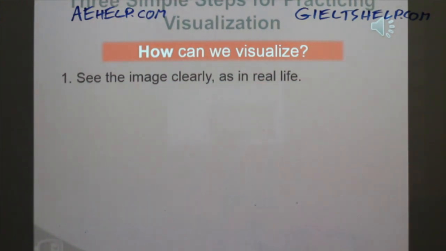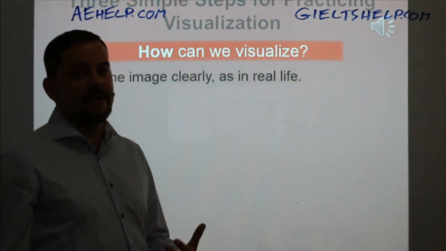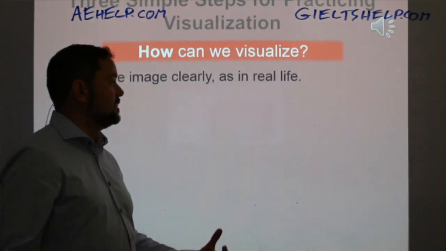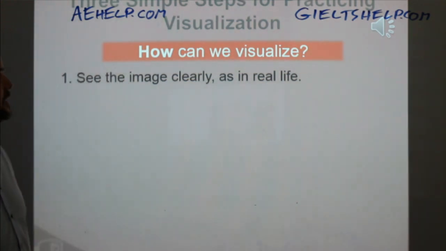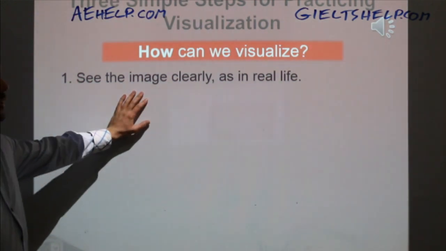I'm going to give you a very simple method of visualizing effectively when you're studying for IELTS, when you're learning about volcanoes, seeing those volcanoes. It's basically 3 steps. The first step is see the image clearly, okay?